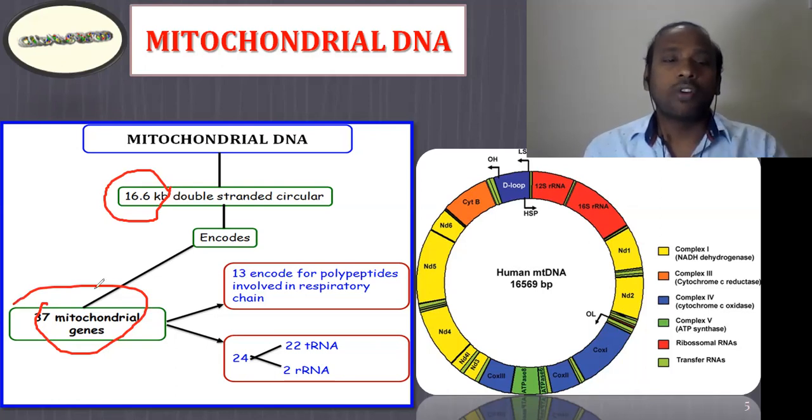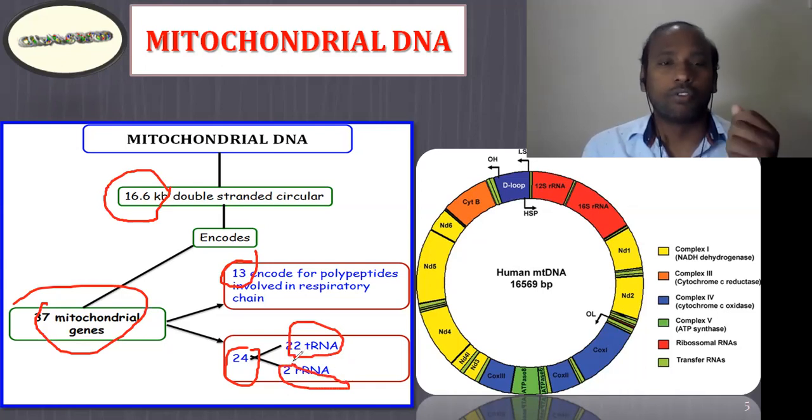Clear? Out of 37 genes, 13 genes code for the proteins which are involved in the respiratory chain, that is the electron transport chain, and the rest of the 24 code for the RNAs. Among them, 22 tRNAs and 2 rRNAs are coded by these 24 genes.